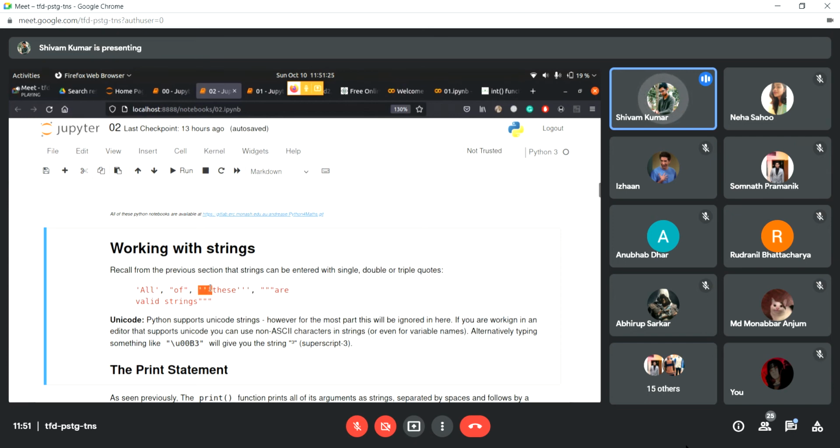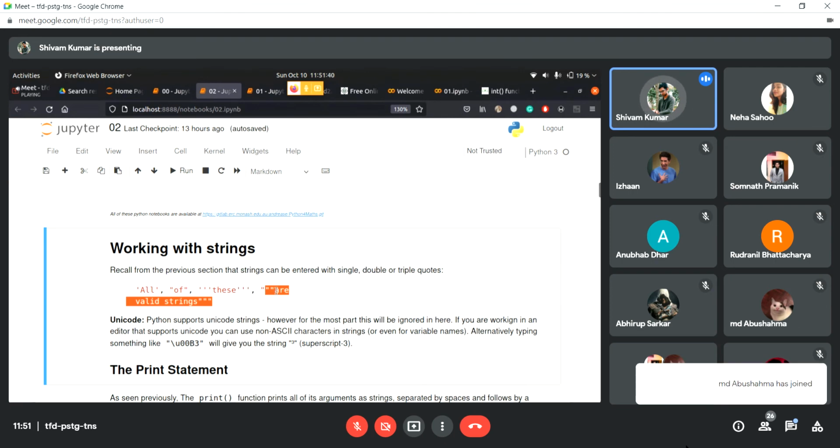You can also use triple single quotes or triple double quotes. These are for multi-line strings. If you put triple quotes, you can have strings that extend over many lines. So here this one is a multi-line string, right? The string starts on the first line and ends on the second line. The way we do that is by enclosing it in triple quotes.